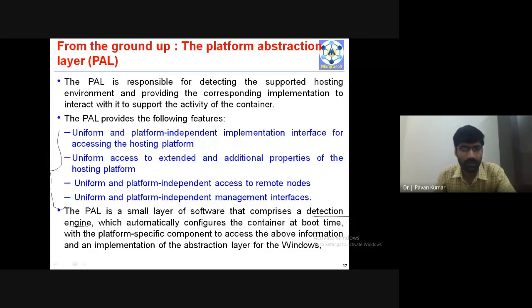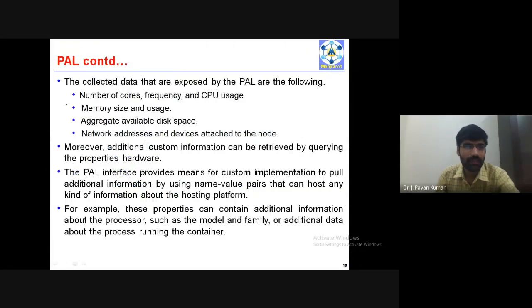At the time of booting itself, it will configure the container by accessing all this information. This is about PAL, and the information it can provide is number of cores, frequency, CPU usage, memory size and usage, disk space, and other devices attached to the node. These will all be collected and kept ready by the platform abstraction layer.